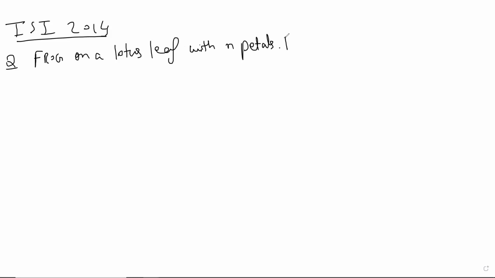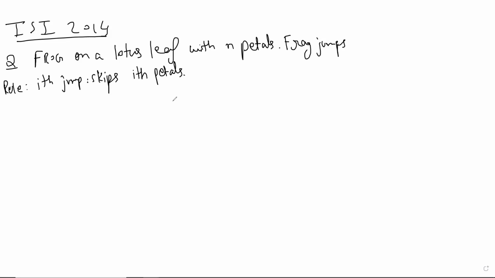In the first jump, it skips one leaf. Second jump skips two leaves. Third jump skips, sorry, three petals, like that. So the rule is the ith jump skips i petals. Now they've given the information that it starts jumping and eventually covers all the petals. So we have to prove that n cannot be odd.